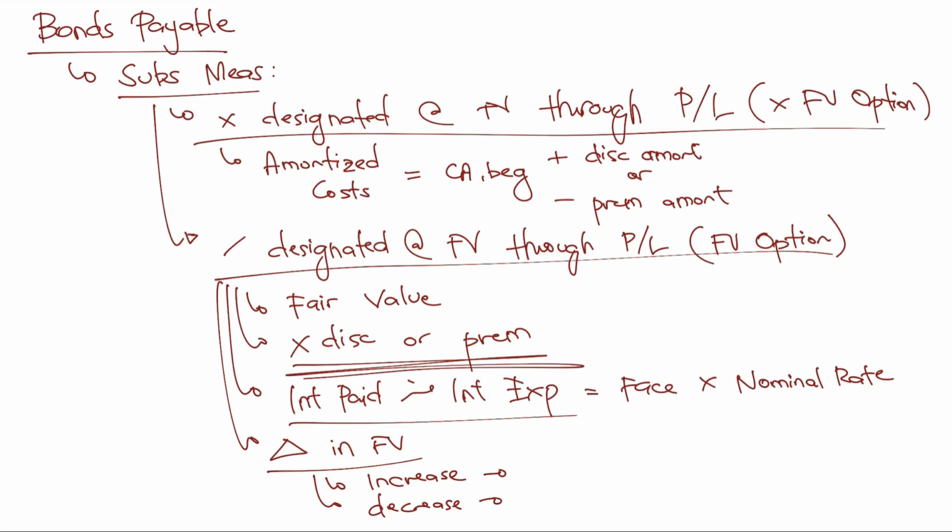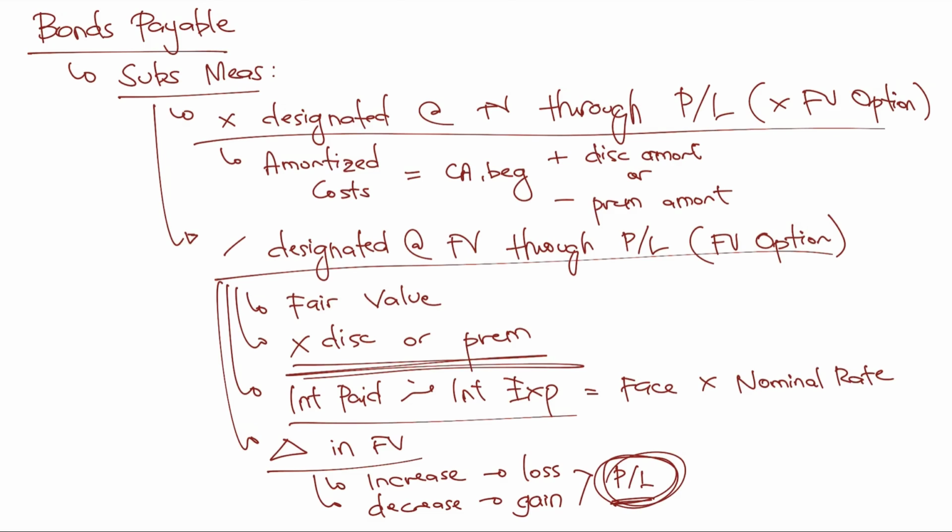This is a liability, after all. So, if there is an increase, that is an unrealized loss, because when fair value increases, our debt gets bigger and we don't want that. That's why when it increases, we have an unrealized loss. But when it decreases, see to it that we want that, we want our debt to be reduced. That's why when it decreases, we have what we call an unrealized gain. Nagkakaintindihan ba? And this unrealized loss or gain is actually part of the profit or loss. So, this is part of our profit or loss.